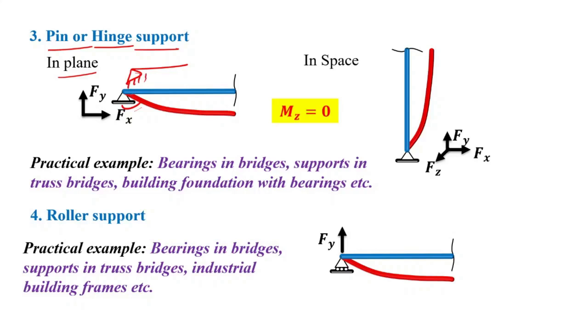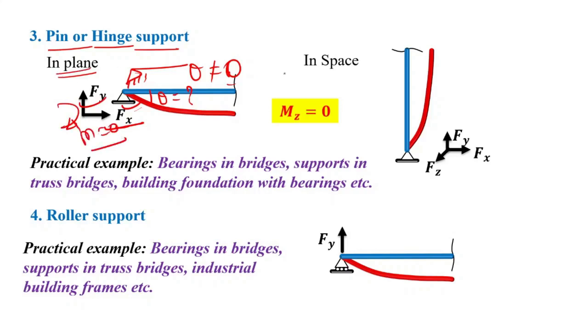Over here theta will come, meaning slope will not be equal to 0, and support reactions will be generated, which are Fx and Fy, meaning vertical reaction and horizontal reaction, and here the moment will be equal to 0.